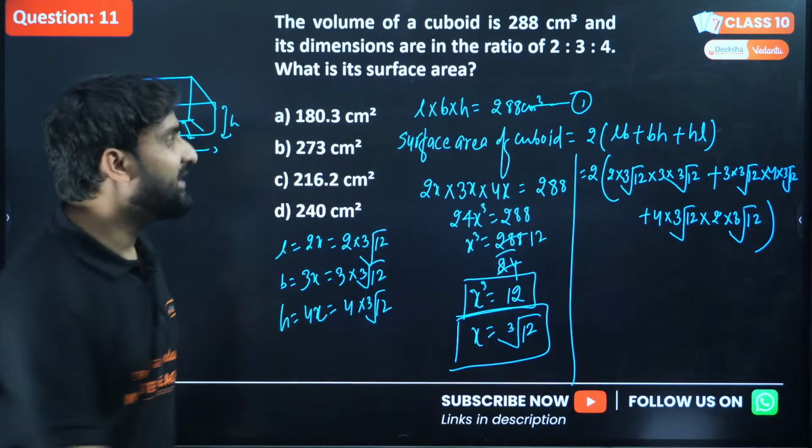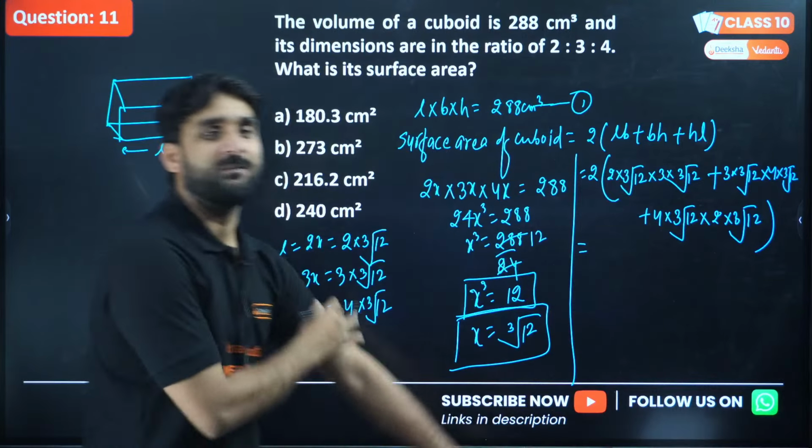Yeah, solve this. It looks a bit complex, but this is very easy. Don't worry. We have to solve it.